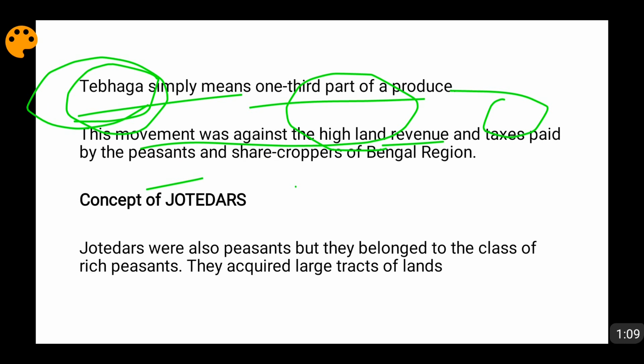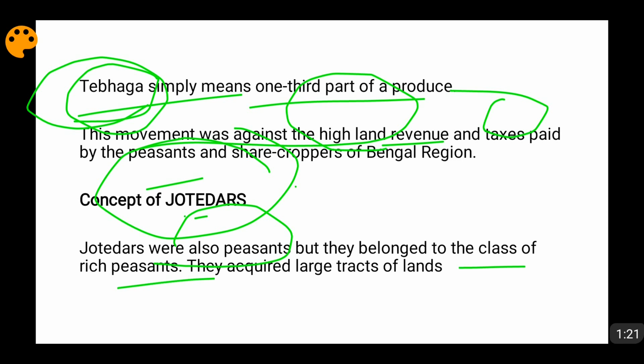Now, first of all, we just need to know the concept of jotedars, because here the involvement of jotedars was there, not of zamindars. These jotedars were actually peasants, friends, but they were a class of rich peasants. They were not poor peasants, okay? And they were also not zamindars. They were a class between the land tillers, that is the farmers, and the zamindars. So they were a middle level.